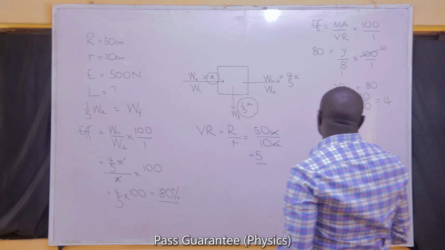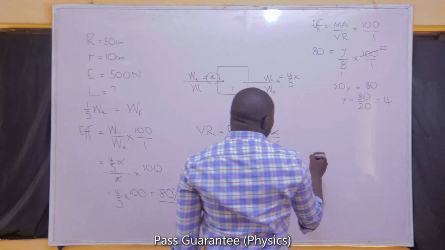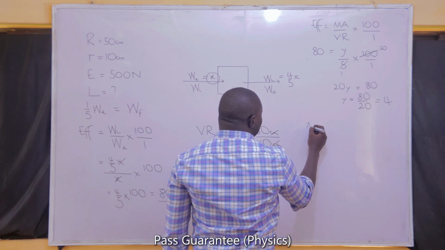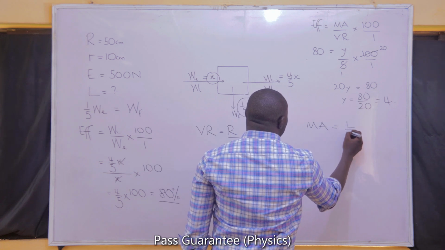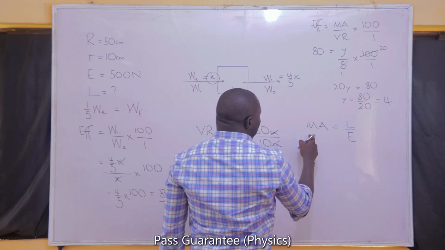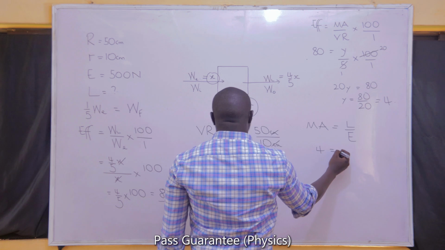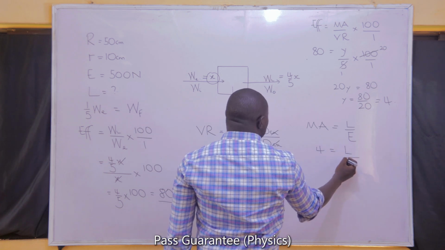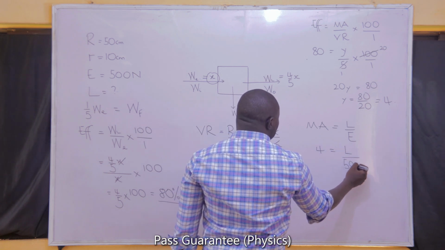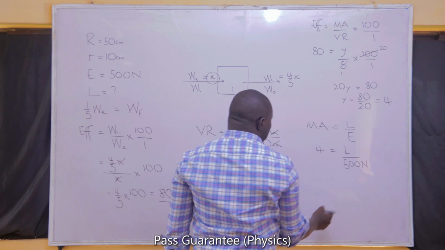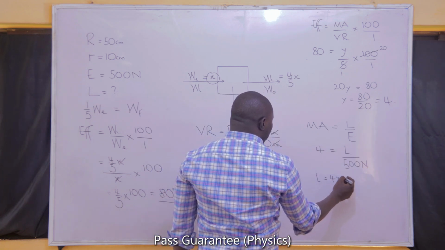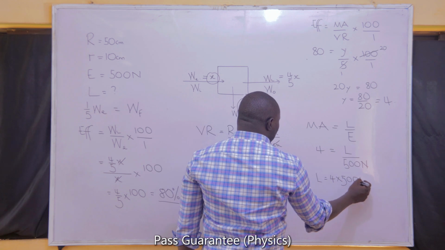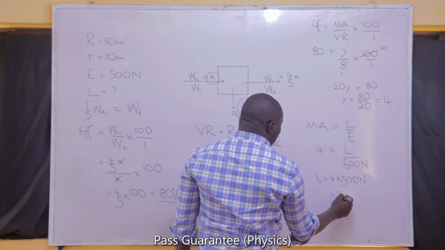If 80 divided by 20 is equal to 4, then I can now do my mechanical advantage. I can express my mechanical advantage as load all over effort. My mechanical advantage is 4. My load is what I've been asked to get when an effort of 500 newtons is exerted. The load must now be 4 multiplied by 500 newtons, and the answer should be 2000 newtons.